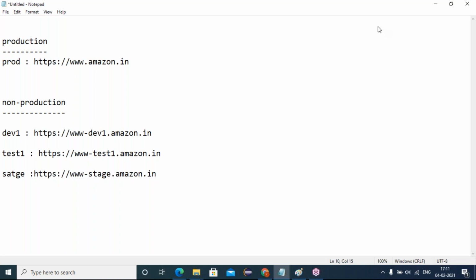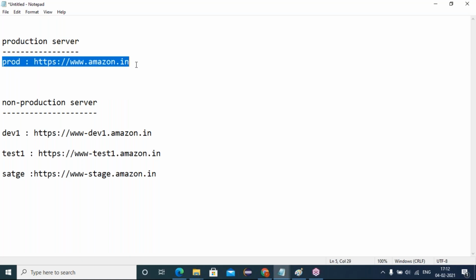Friends, when a new requirement comes, the first step is we start the development phase. Are we going to develop the new specifications on the production server? Do we develop any new features on the production server or non-production server? Non-production server. Because the production server is meant for doing business, not for developing or testing. The production server is purely for business.